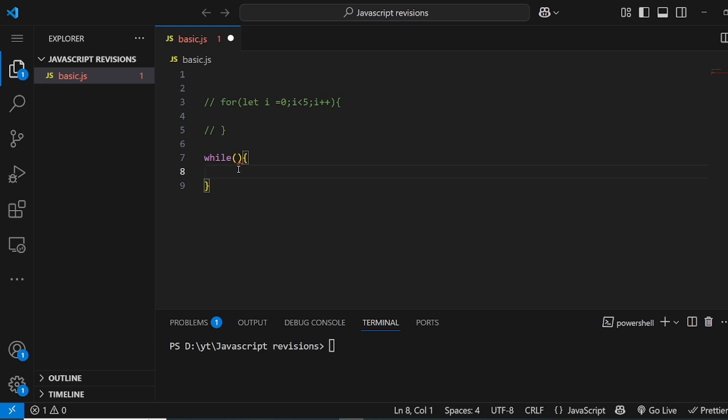Because in a for loop, we know the limit. So this loop will run for a certain time, because we decide that limit and write it here, and this loop will run until that limit is hit. But in a while loop, this is not the case. As long as this condition is true, it will keep running. So it's our job inside the loop to make this condition false, so that the loop can end. Okay, so that's a loop.